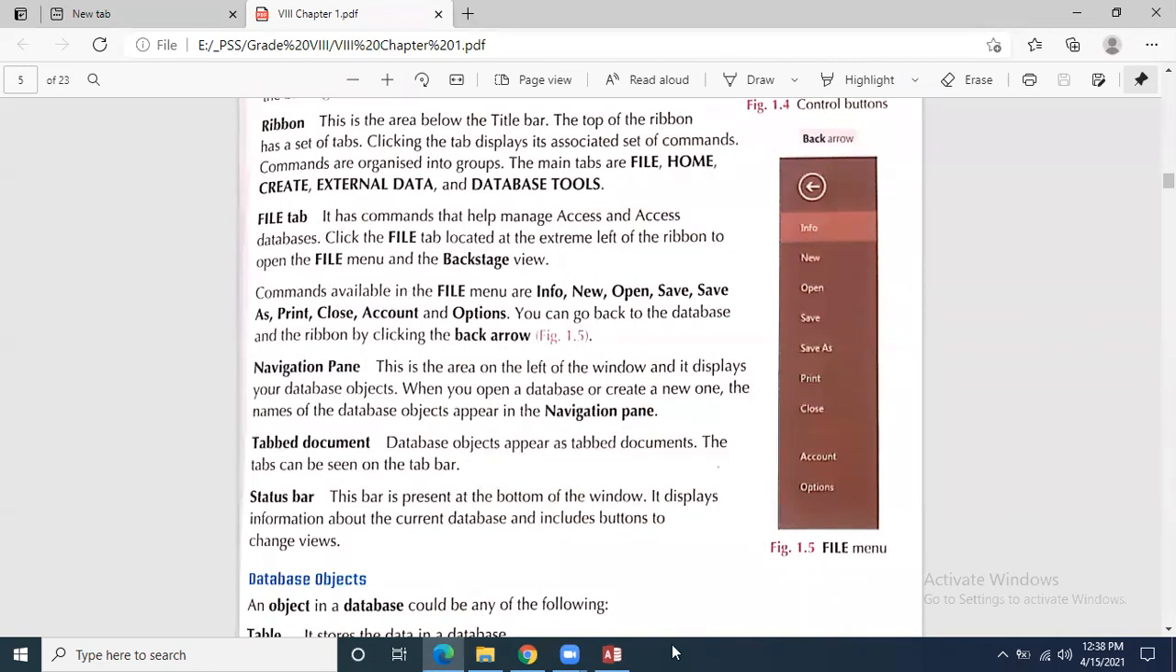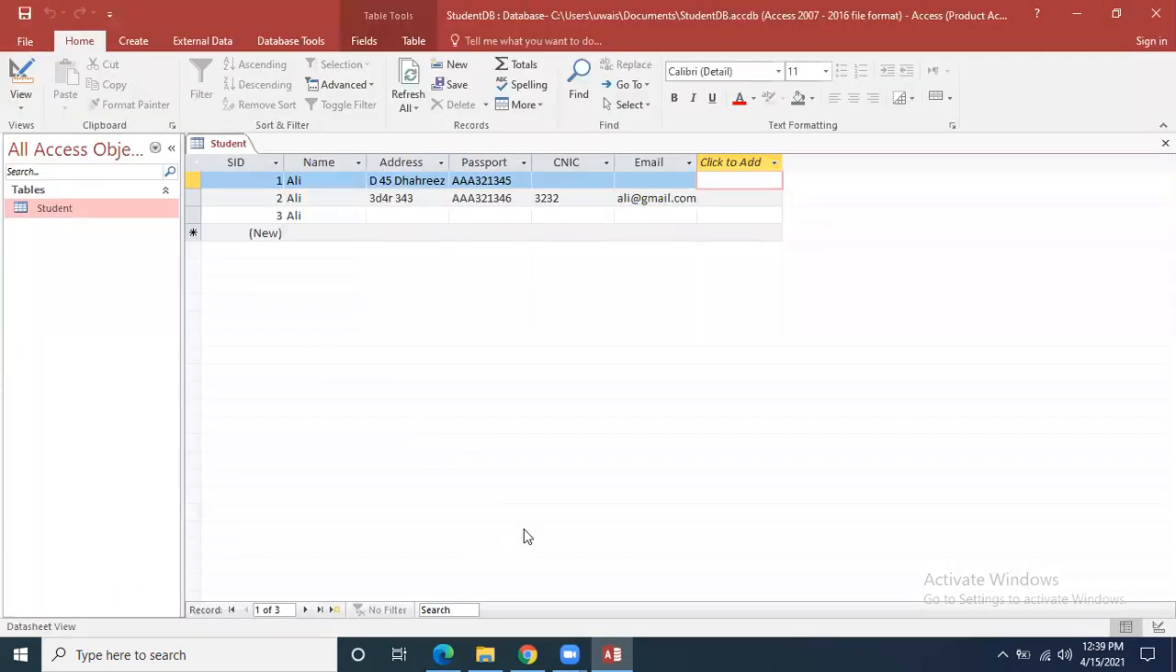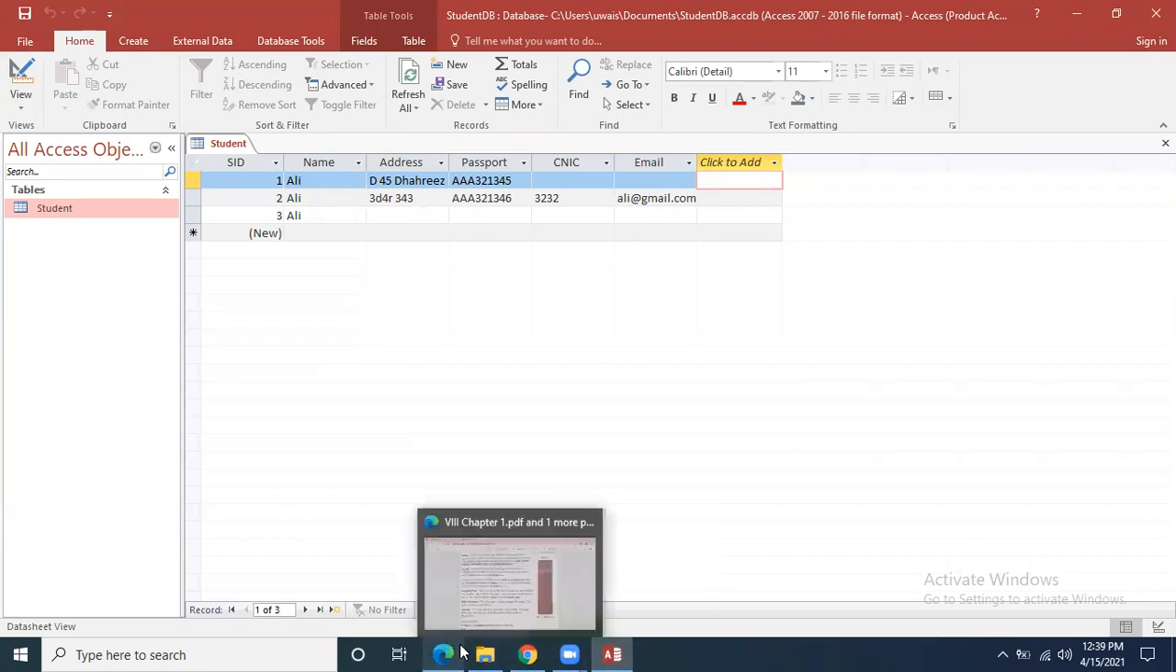In the file menu, you will be able to see these commands, which are taking a new file, opening an existing file, or saving a file. So these are the common commands which are normally available in the file menu.